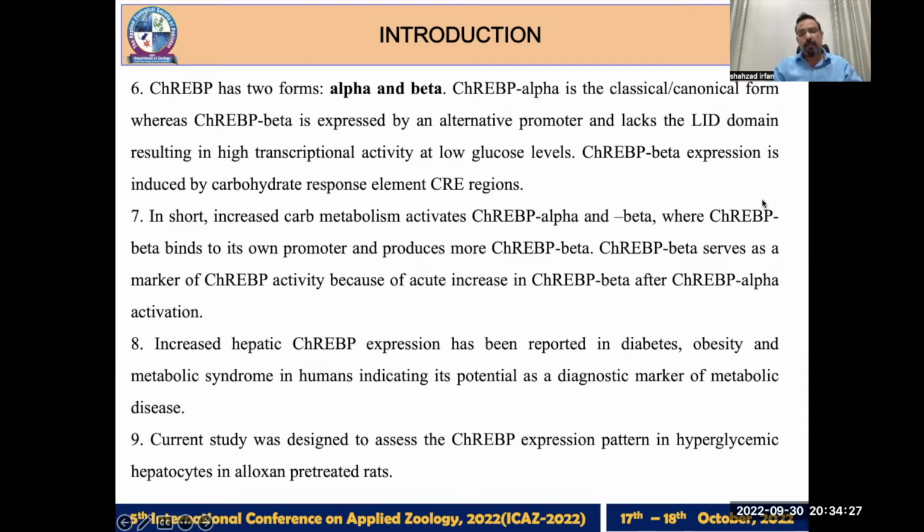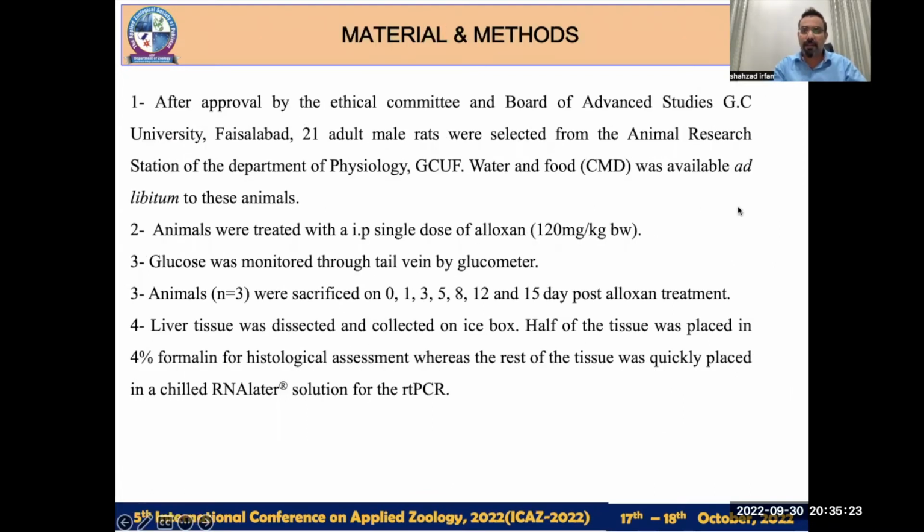The current study was designed to assess the expression of both ChREBP isoforms in a hyperglycemic environment. This hyperglycemic environment in these rats was created by pre-treating the rats with alloxan, a chemical which induces significant beta cell damage, and this beta cell damage does not let the pancreas produce enough insulin. So the plasma or blood glucose level of these animals rises, a condition known as hyperglycemia. The next section is the materials and methods.